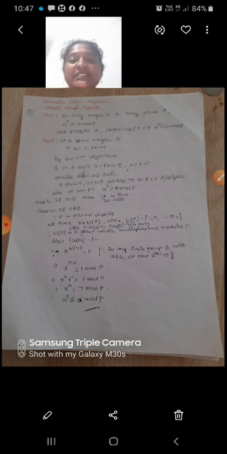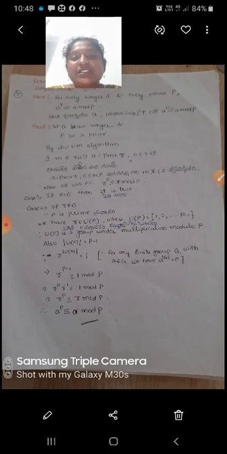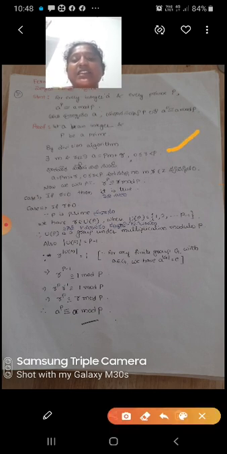Now Fermat's theorem, Fermat's little theorem. Statement: for every integer a and every prime p, a^p is congruent to a mod p. Proof: let a be an integer and p be a prime. By the division algorithm, there exist m and r belonging to Z such that a = pm + r, where 0 ≤ r < p.